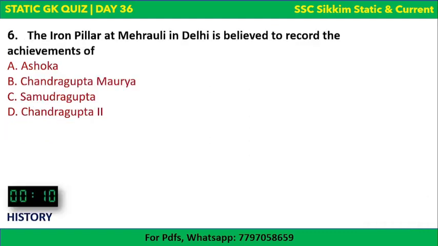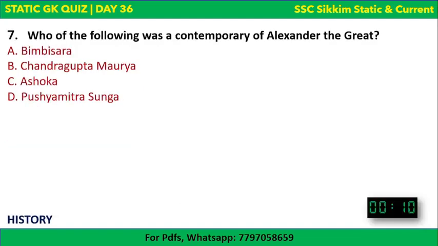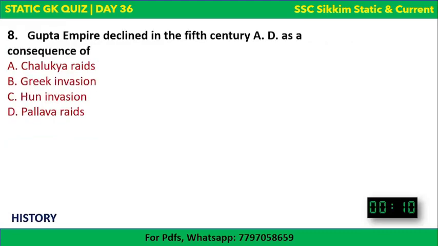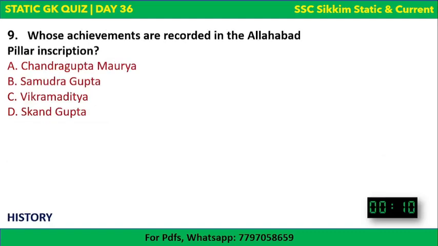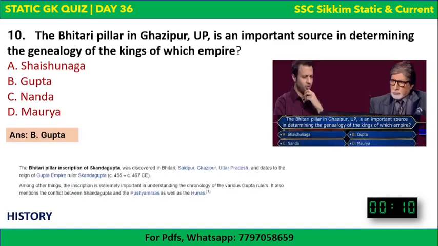Next, we saw that the iron pillar at Mehrauli in Delhi is believed to record the achievement of Chandragupta II, the Gupta dynasty king. And the contemporary of Alexander the Great was Chandragupta Maurya. Gupta Empire declined in 5th century CE as a consequence of Hun invasion. In Allahabad Pillar, the inscriptions recorded of Samudra Gupta, the greatest king of Gupta Empire. Bhetari Pillar in Ghazipur, UP is an important source of determining genealogy of Gupta kings. This was a KBC question asked.